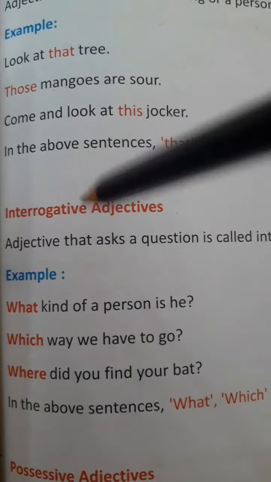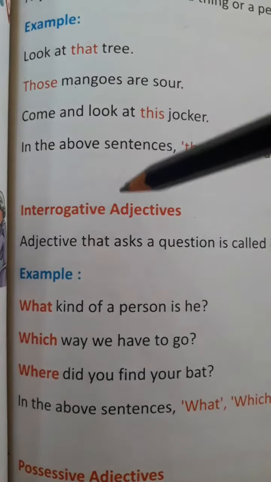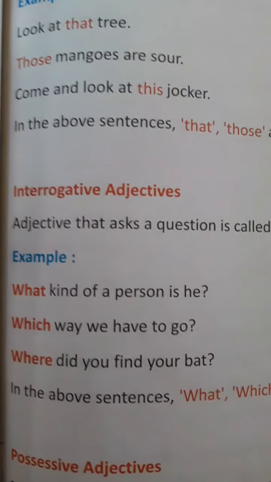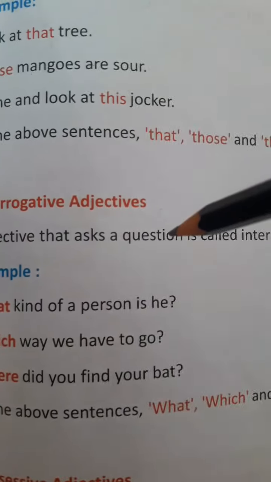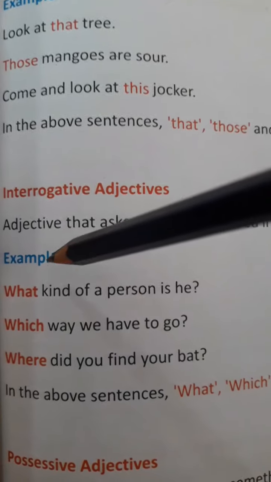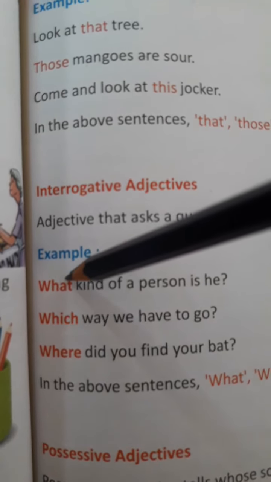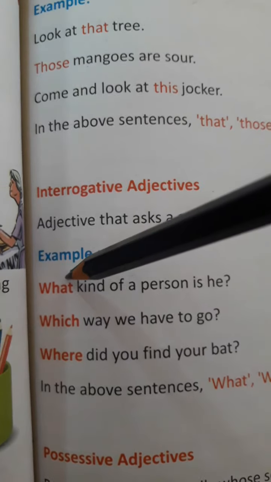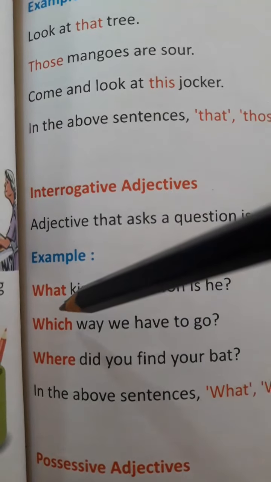Now the next one is the interrogative adjective. It's very simple. Interrogative means which is used for asking questions. So such adjectives that are used for asking questions are called interrogative adjectives. For example, what kind of person is he? What here is an interrogative adjective. Which way do we have to go? Which here is an interrogative adjective.